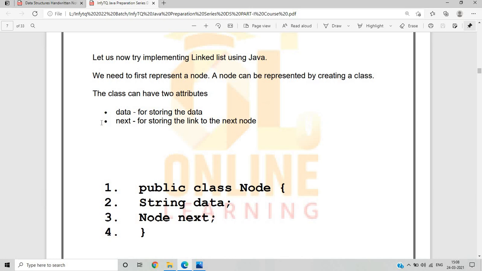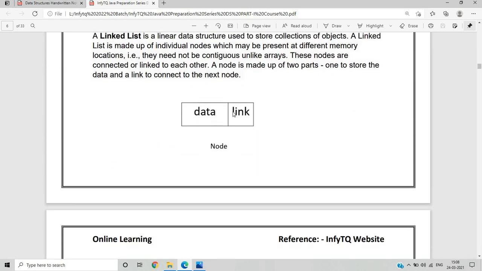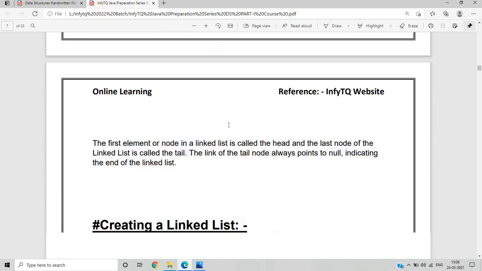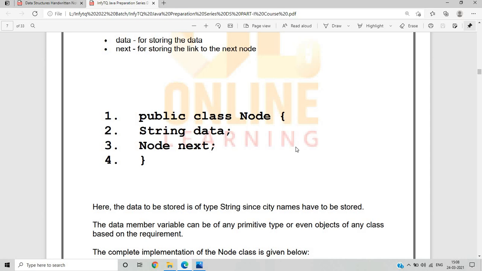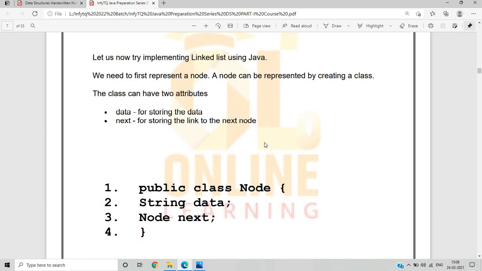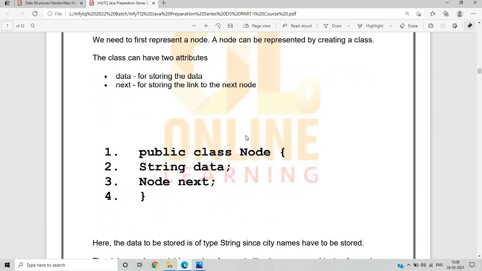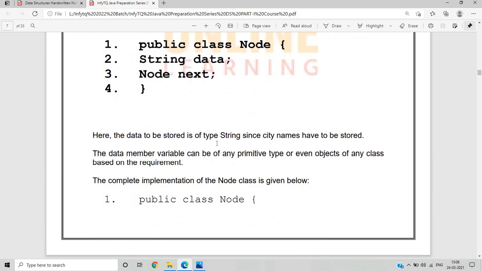What do we mean by data and next? Data is for storing the data, and next is for storing the link to the next node. Next means link, because it will be linked to the other node. So we define a public class Node to represent the data. For representing a node, we create a class with String data. The next will be of type Node, because it will be linked to the next node. Here the data to be stored is of type String, since city names have to be stored.